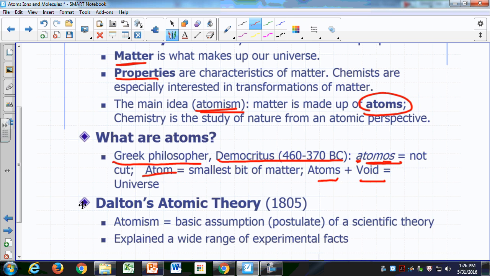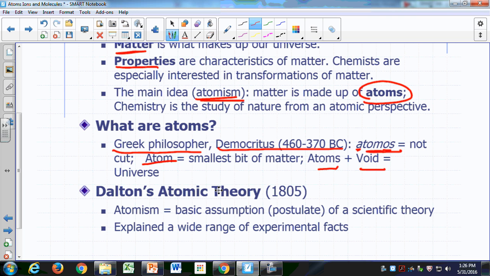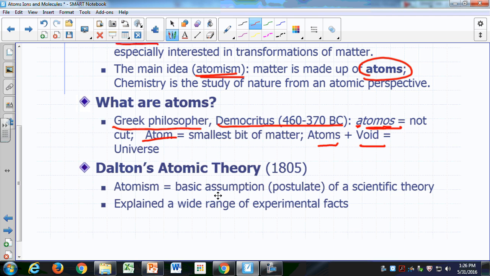Okay, now the idea of atoms did not really flourish until much later, because the more influential Greek philosophers at the time, Plato and Aristotle, did not believe in it, and also religious people had a problem with the idea of us being made up of atoms, because if we human beings are made up of the same thing as the rest of the universe, that sort of makes us not special.